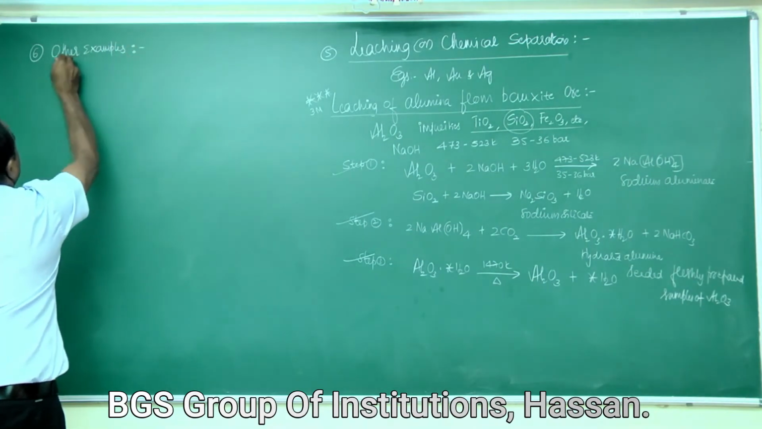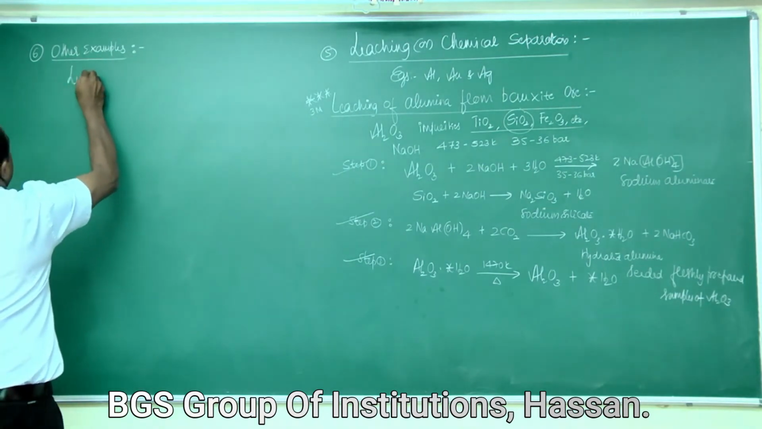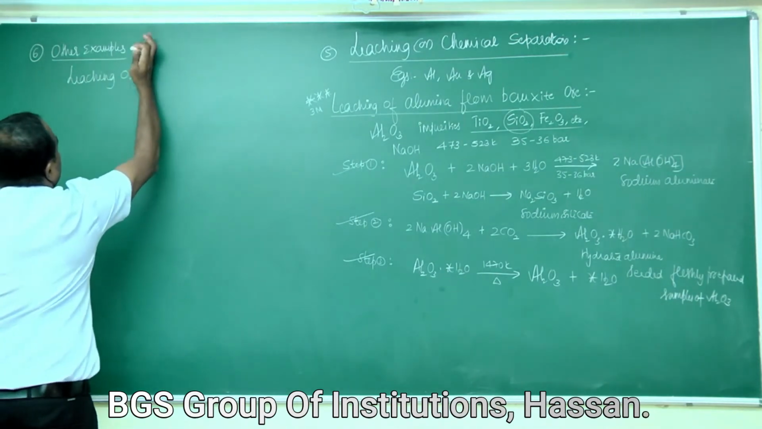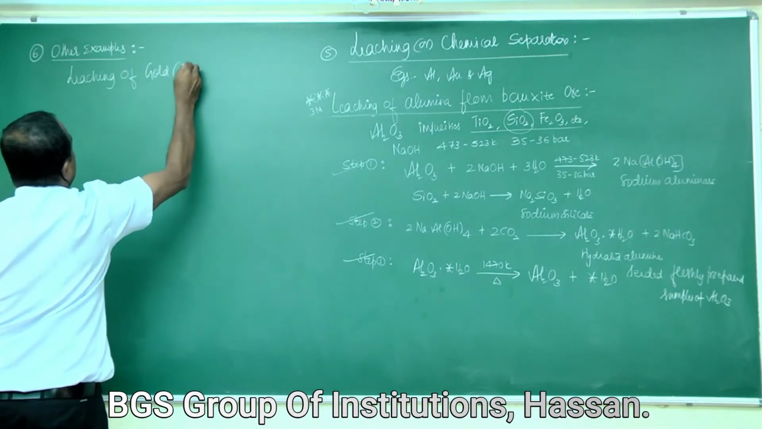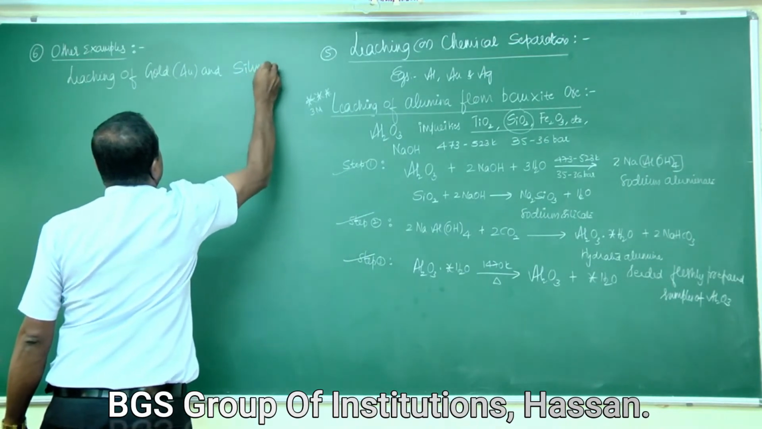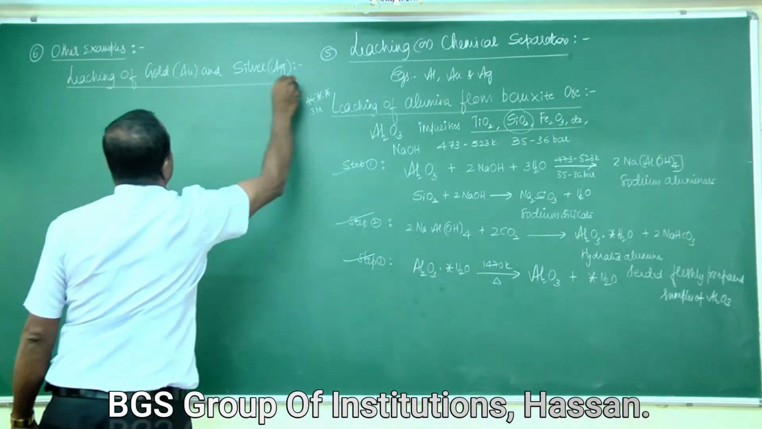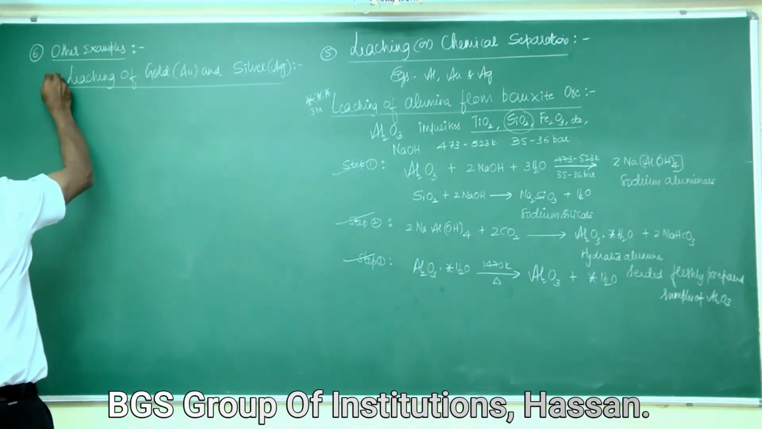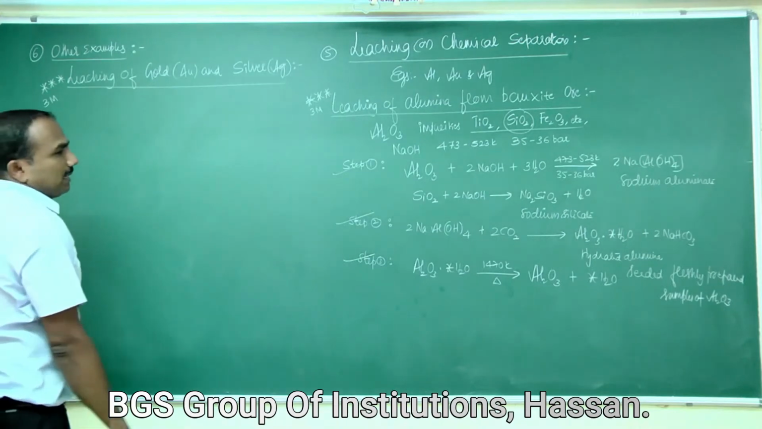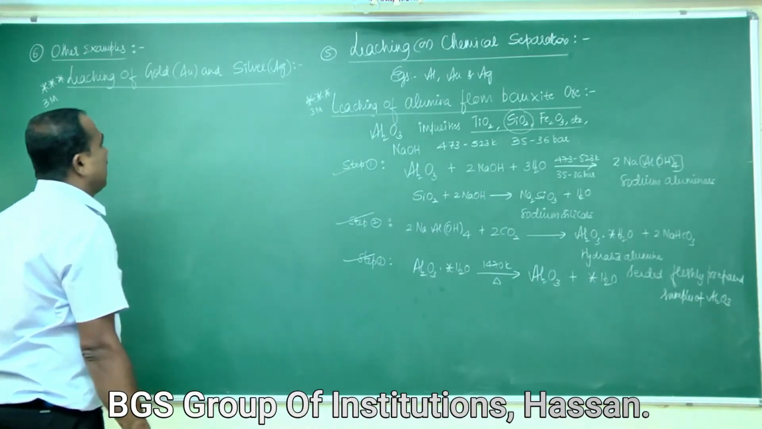Other examples for leaching: leaching of gold, formula Au, and silver, Ag. Leaching of gold and silver is also very important. This question has already been asked in the examination for 3 marks: explain the leaching of gold with chemical reactions.